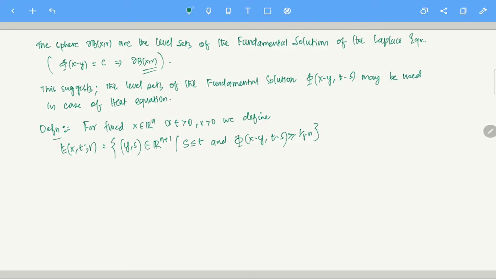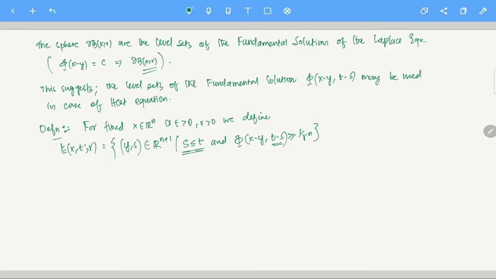s is in R. y is of course in R^n, but it is the set of all those y and s such that s is in R. The only property I give is that s is bounded by t. This has to be true. s less than or equal to t is a necessary condition to define this set, because otherwise phi will become 0.